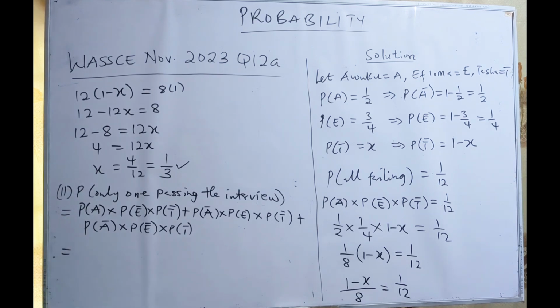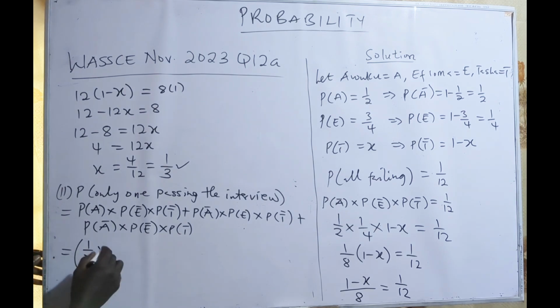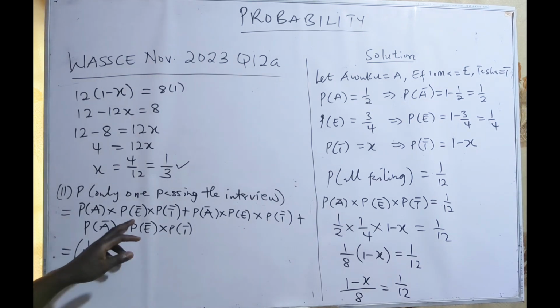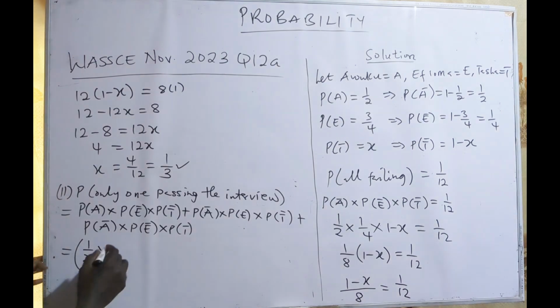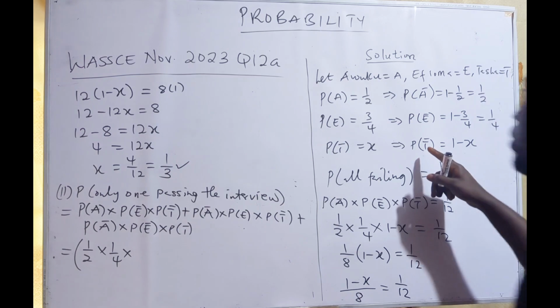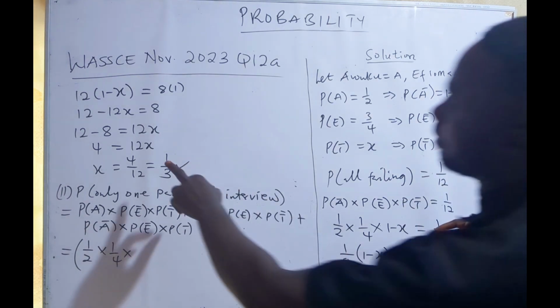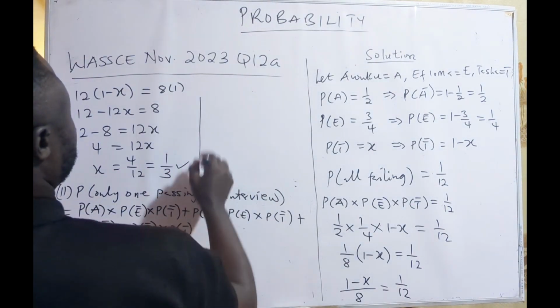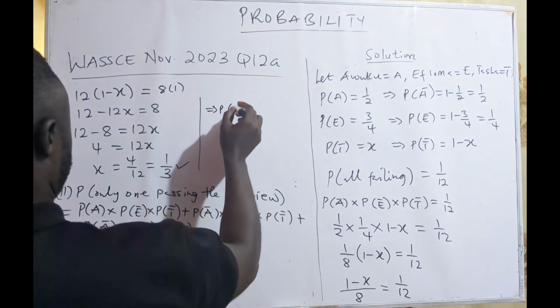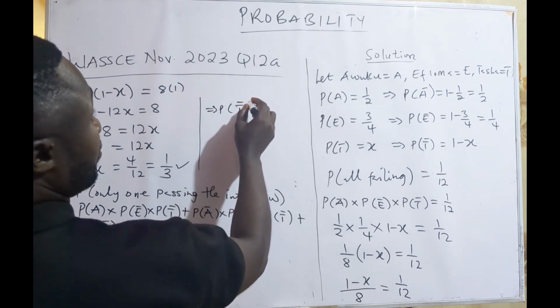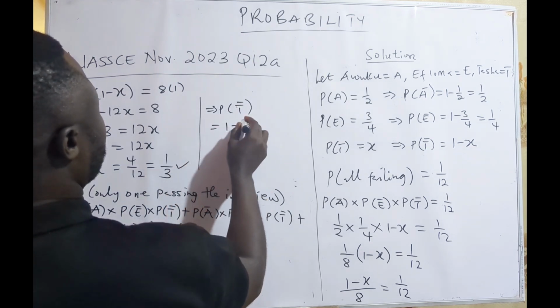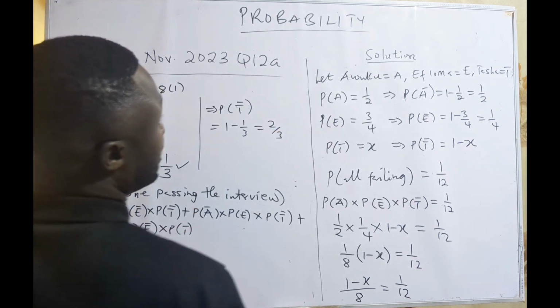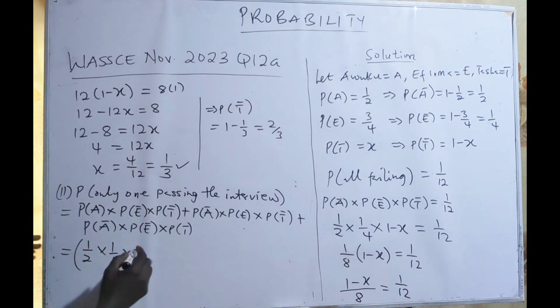So Auku passing is 1 on 2 times Former not passing, 1 on 4, times Tesha also not passing. What did we get for Tesha? We had 1 over 3. So 1 minus 1 over 3, that will give us 2 on 3. So Tesha not passing is 2 on 3.